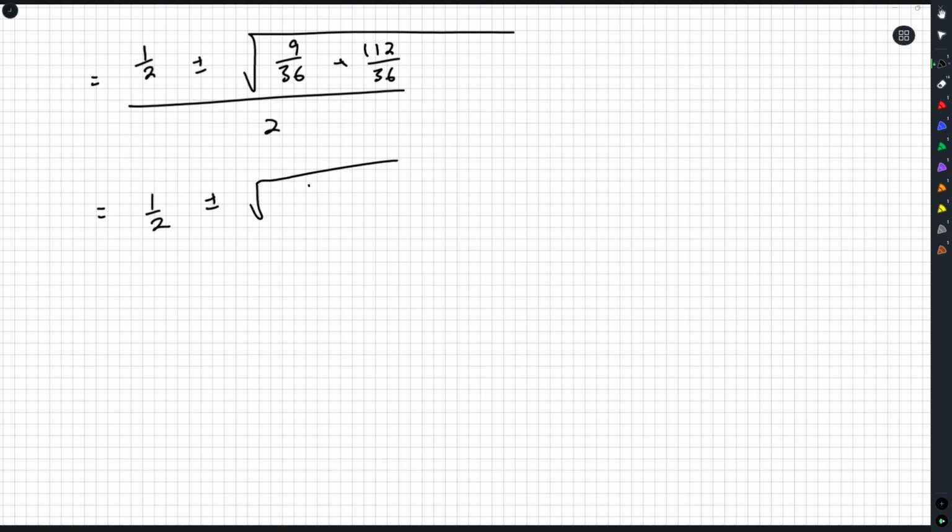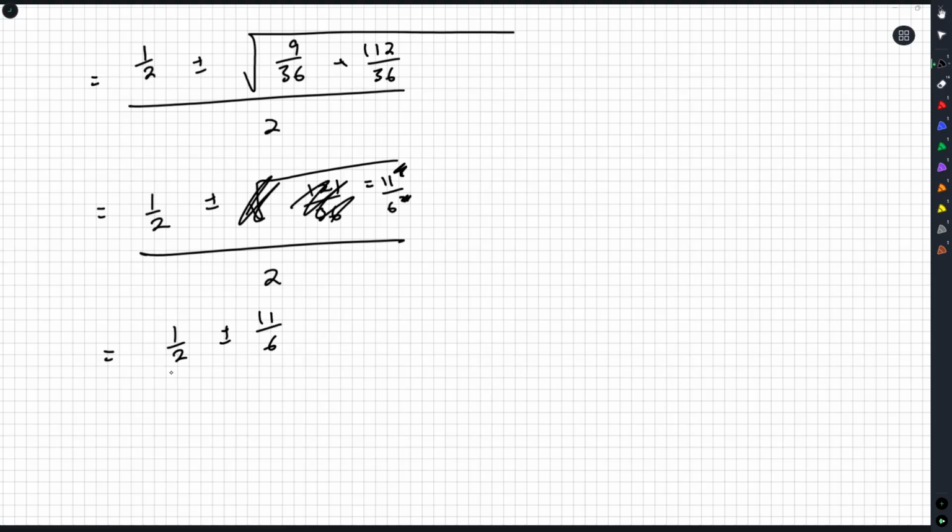It's 121. 121 is just 11 squared. 36 is just 6 squared. So we can square root and get 11/6. And so now we have 1/2 plus or minus 11/6 all over 2. I'm going to divide through the 2, so this is 1/4 plus or minus 11/12. So 1/4 plus 11/12, and then 1/4 minus 11/12. But 1/4 is 3/12.